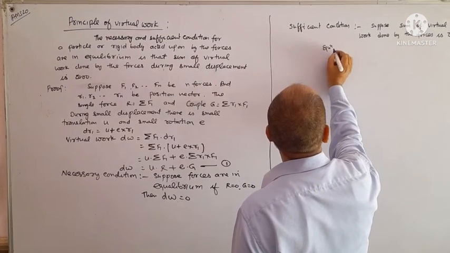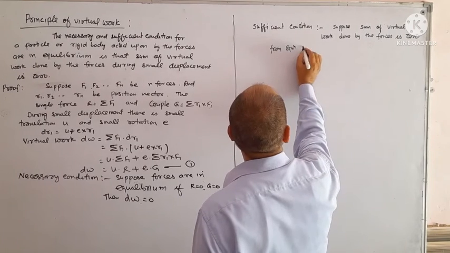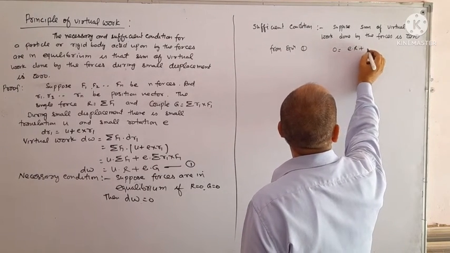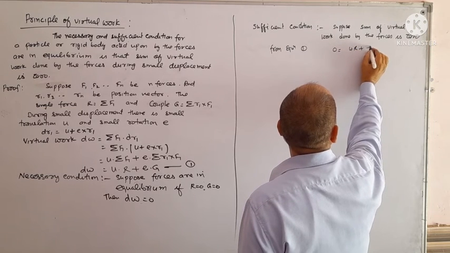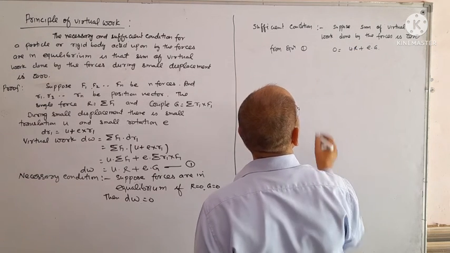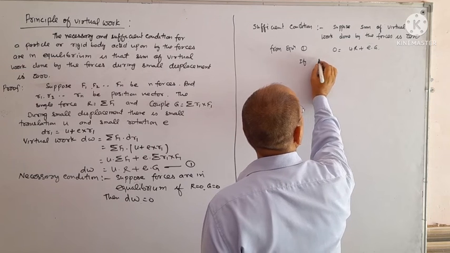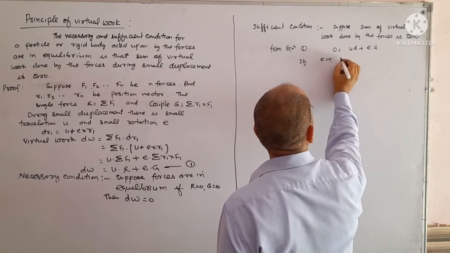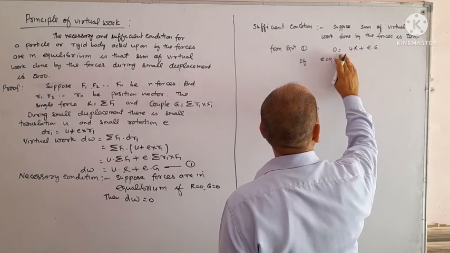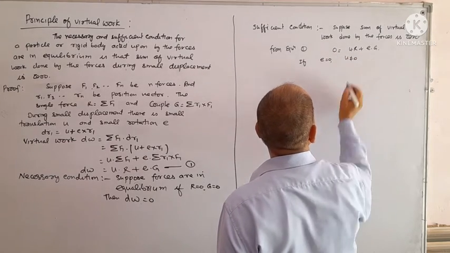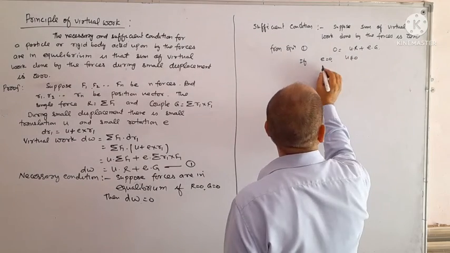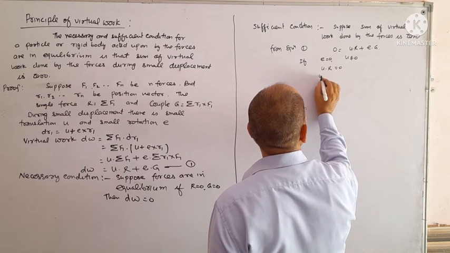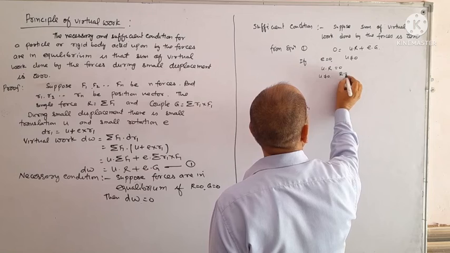From equation 1, 0 equals U dot R plus E dot G. If E equals 0, U not equal to 0, then U dot R equals 0, U not equal to 0, so R equals 0. Equation 2, 3.